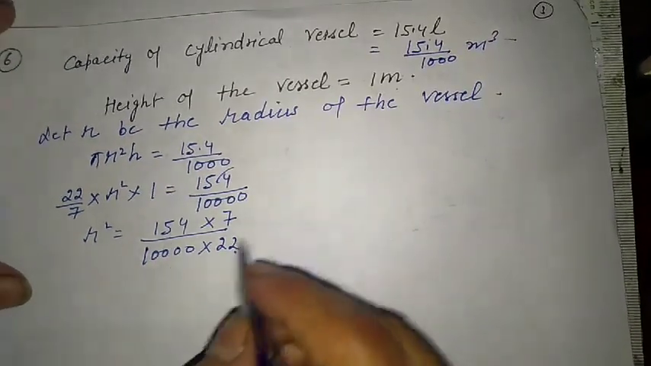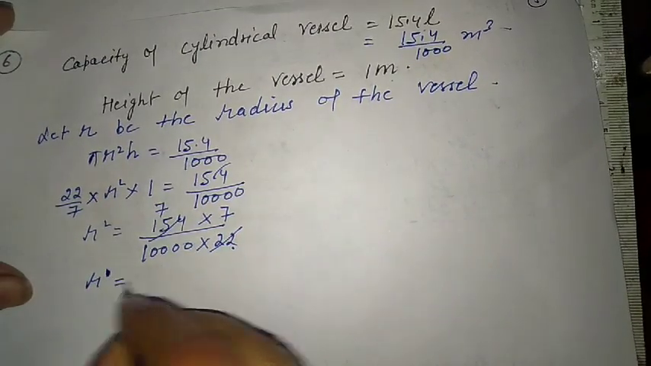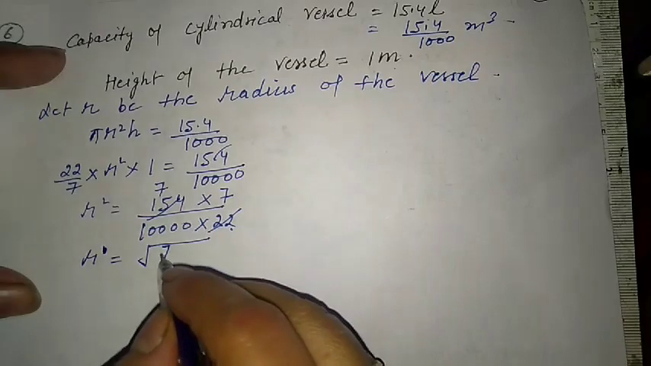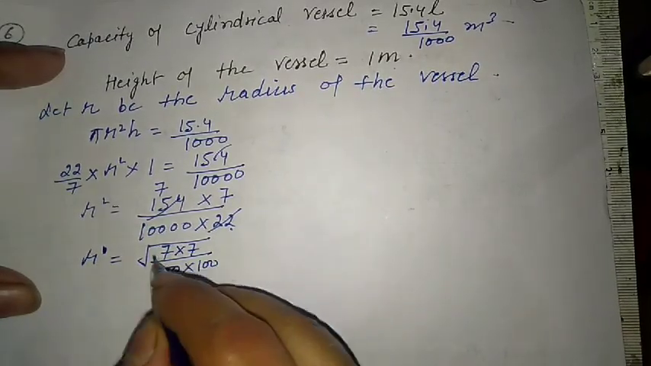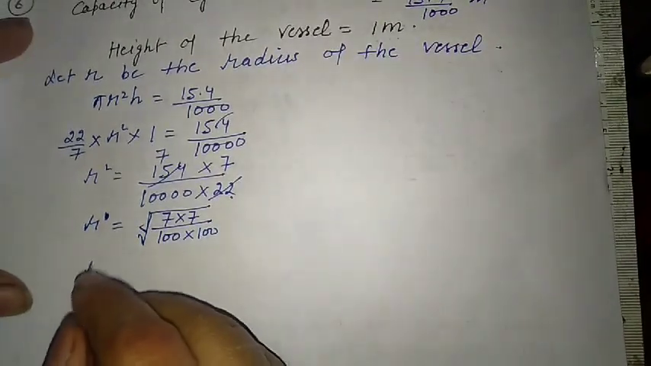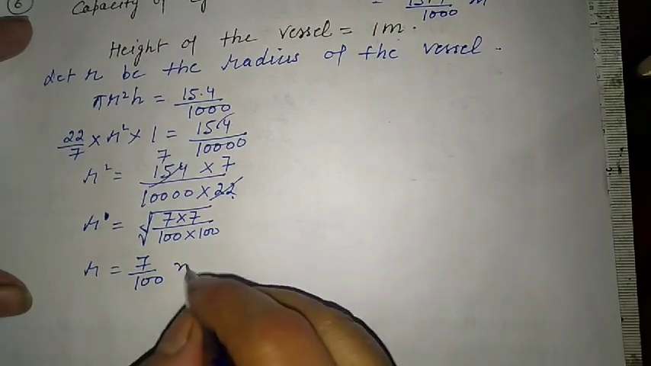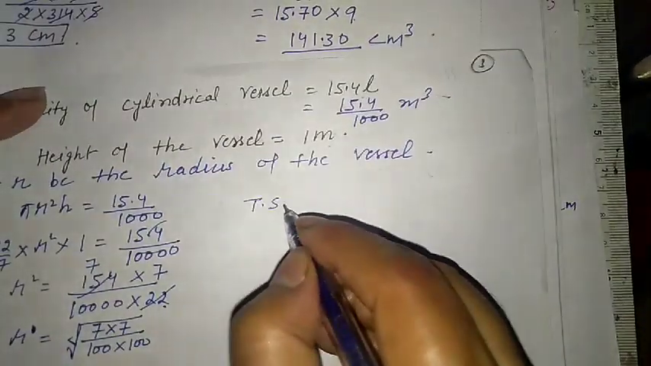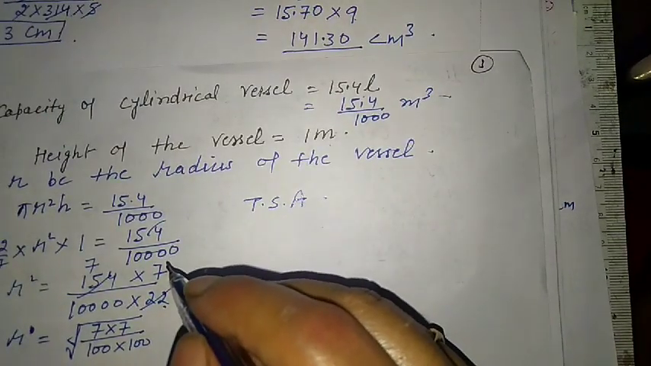This 22 and 154 can be cut by 7. So r square, r is equals to under root 7 into 7 upon 100 into 100. So r is equals to 7 upon 100 meter. This is the radius. We have to find the total surface area because we have to find how many square meters. Here it is given how many square meters of metal sheet would be needed to make it.